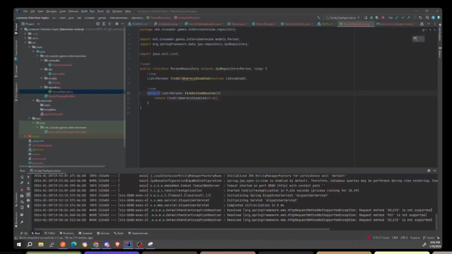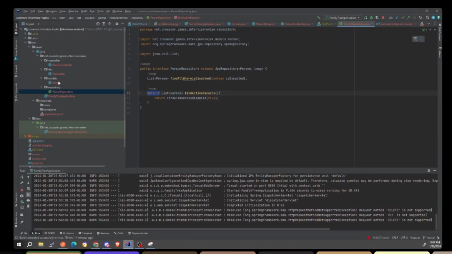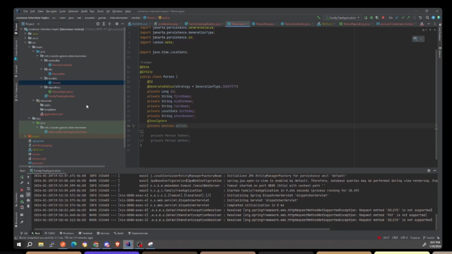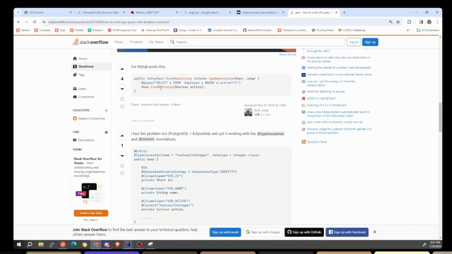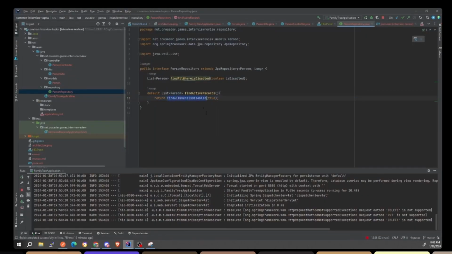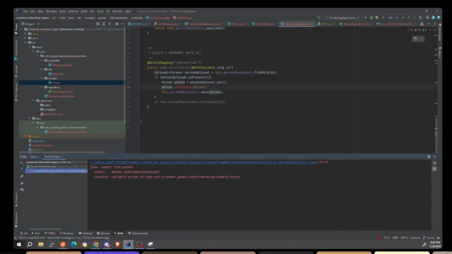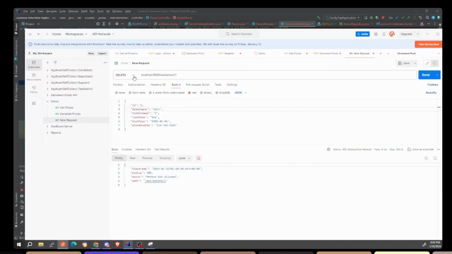Okay, JPA. I mean, they use active. I think I'm going to use active. Let's do that. So we're going to go to person here, and we're going to do active like this, and then it's going to be is active at that point. So here it is, find by status. I think that might be it. So let's do find all by active, and it's going to be active. Let's see if that works. I did JSON ignore here, so if we reran this, you're not going to see active in there, which is cool. Set active to true.